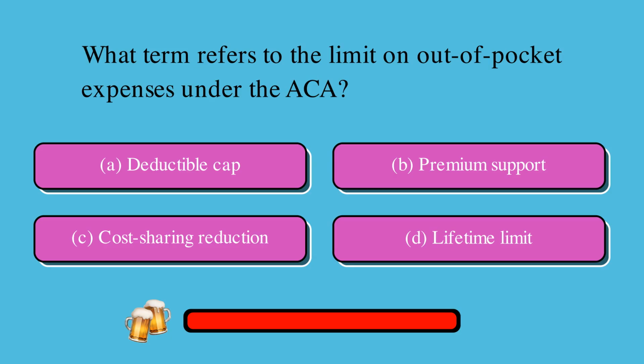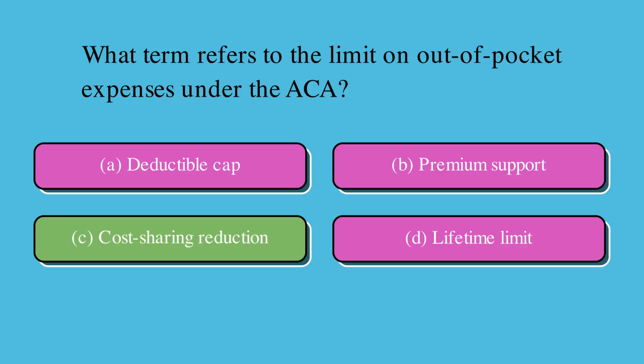What term refers to the limit on out-of-pocket expenses under the ACA? Is it A, deductible cap, B, premium support, C, cost-sharing reduction, or D, lifetime limit? The correct answer is C, cost-sharing reduction.